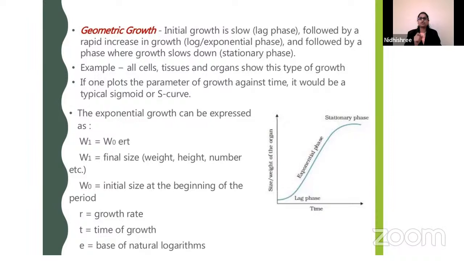Example, all cells, tissues, and organs show this type of growth. Here, exponential growth can be expressed as W1 equals W0 e^rt. W1 is the final size, W0 is the initial size, r indicates growth rate, t indicates time of growth, and e is the base of the natural logarithm. So this is a sigmoid curve that you will get.